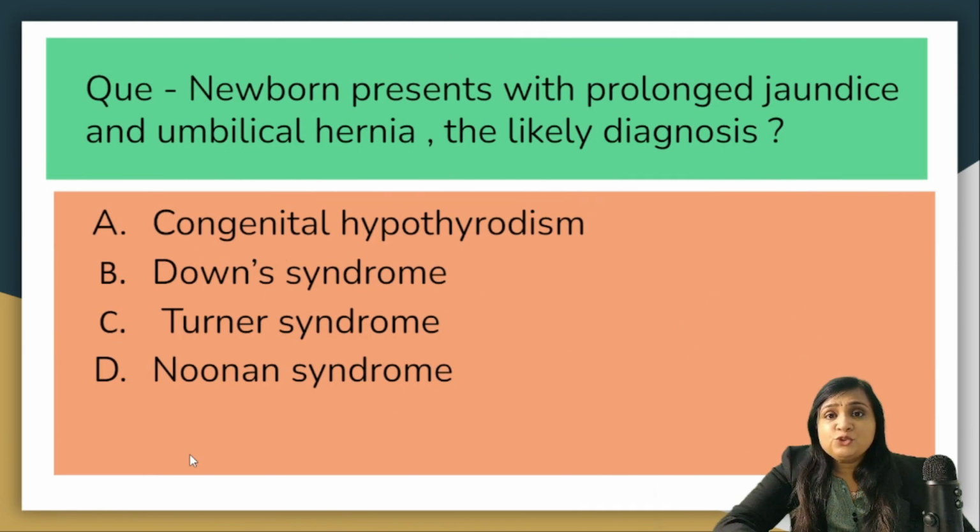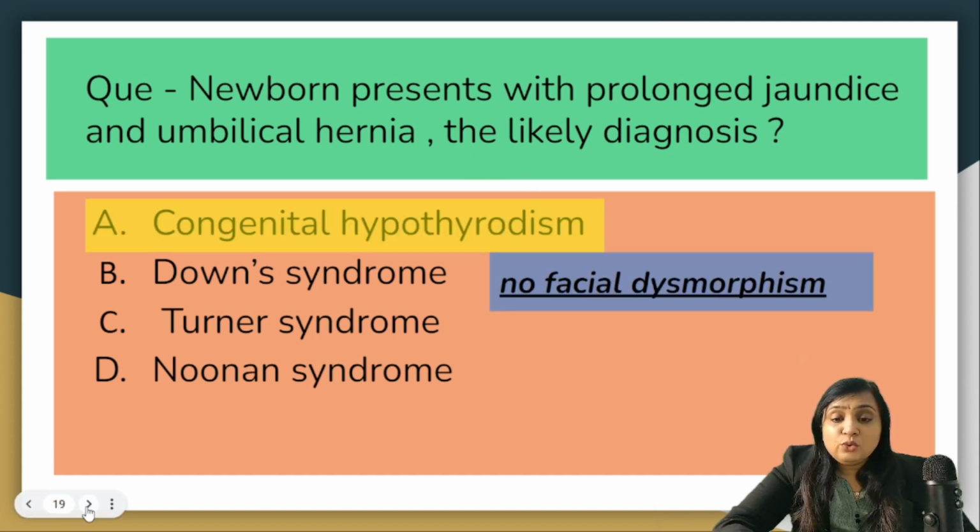The next question is, newborn presents with prolonged jaundice and umbilical hernia. The likely diagnosis is congenital hypothyroidism, Down syndrome, Turner syndrome or Noonan syndrome. Here we have to remember that prolonged jaundice could be part of Down syndrome, but there is no mention of facial dysmorphism. So among these 4 options, the correct answer is congenital hypothyroidism.